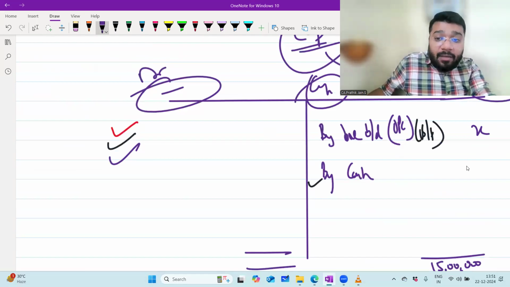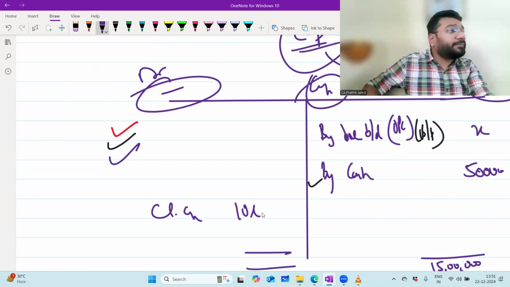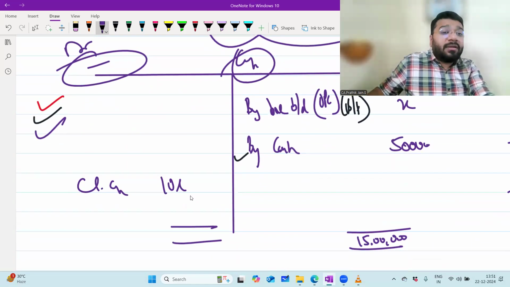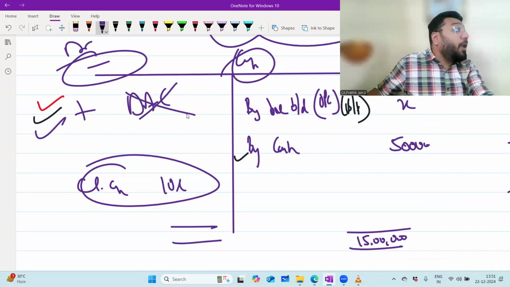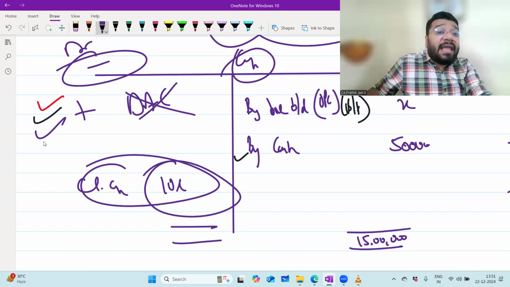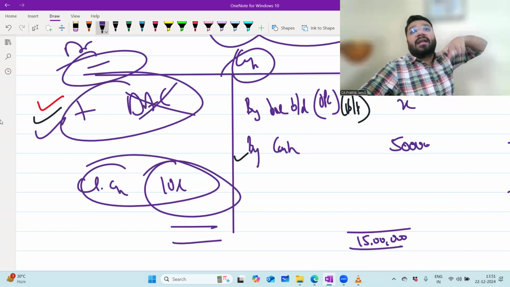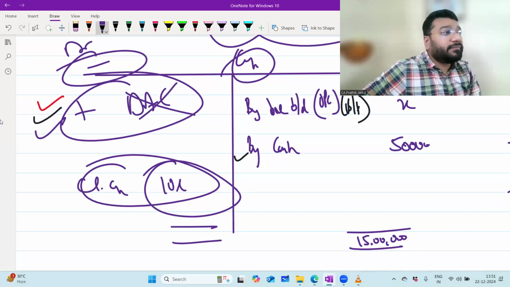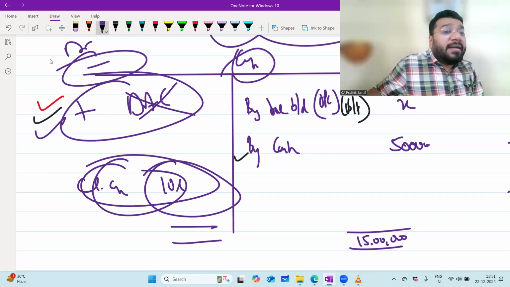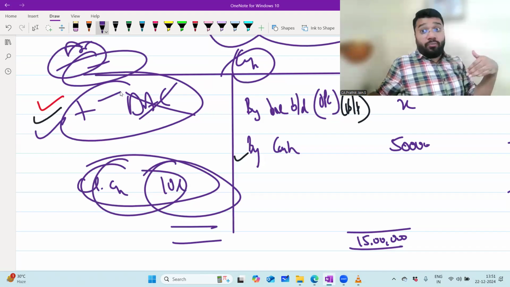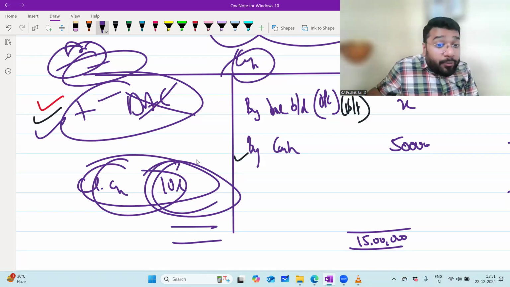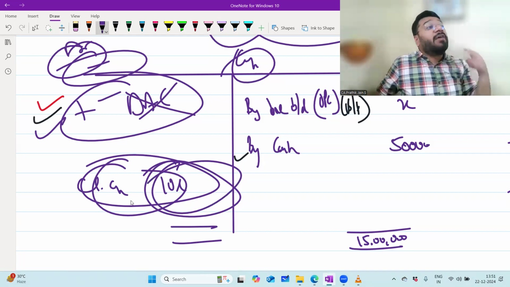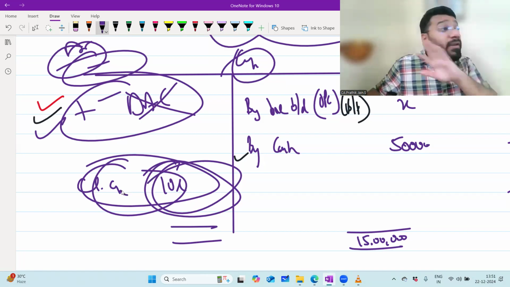Only additional capital, 5 lakh, was credited in your capital account, and thereafter you got the closing capital. Now when I do the reverse calculation with the closing capital, will I add back the drawing against capital? No, sir. Because to get this closing capital, I never debited drawing against capital from the opening capital. So while reversing, why should I add back?